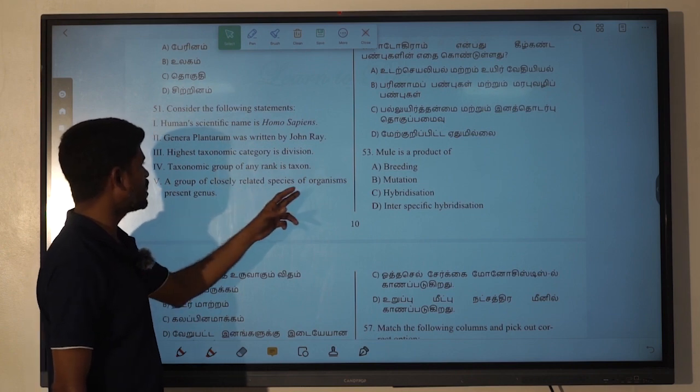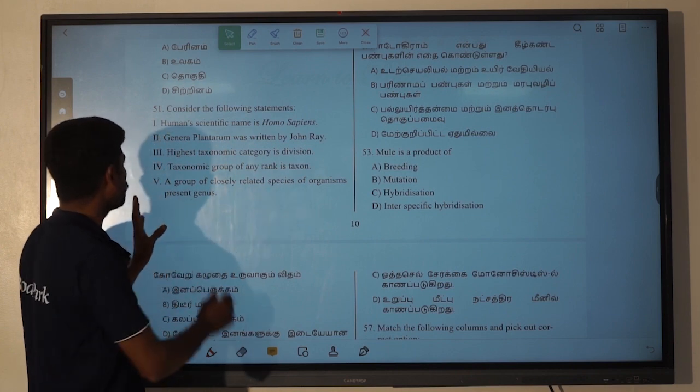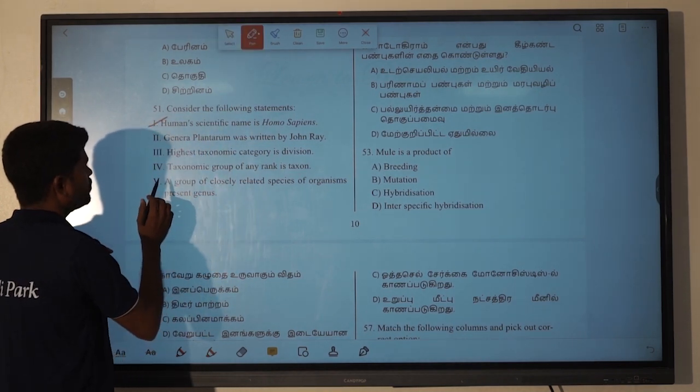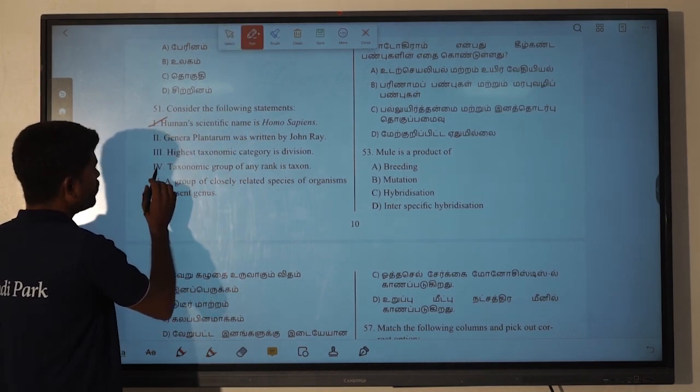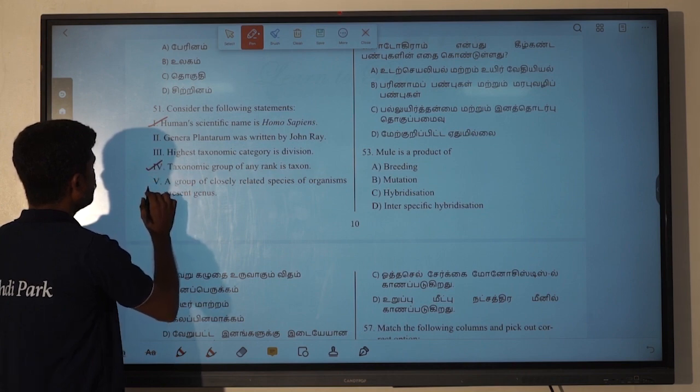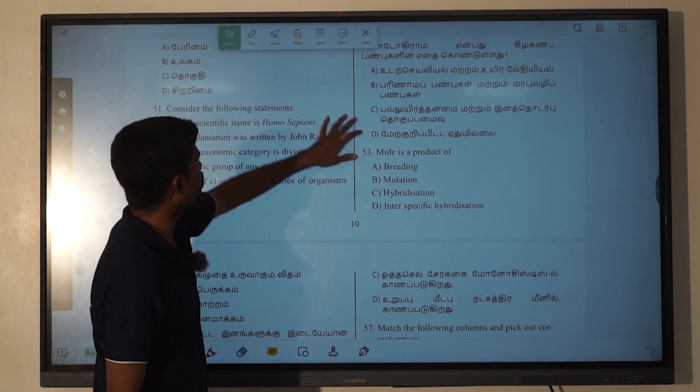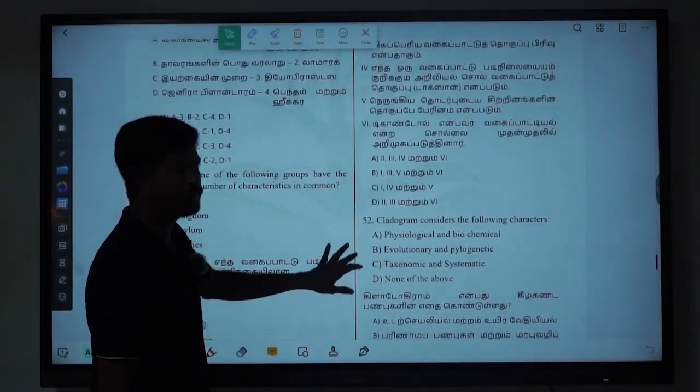A group of closely related species is present in the genus. It is also going to be right. Okay, the first one is going to be right. And then the fourth one is going to be right, and the fifth one is going to be right. So we can find it this way. So the sixth one is also going to be wrong.